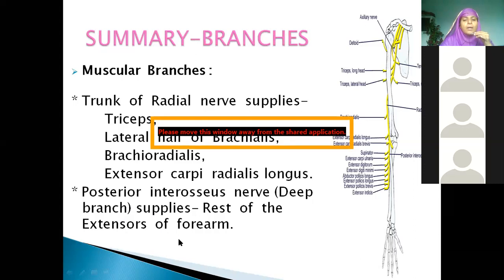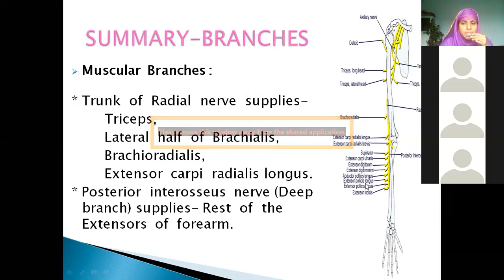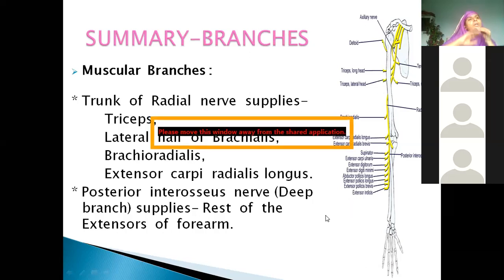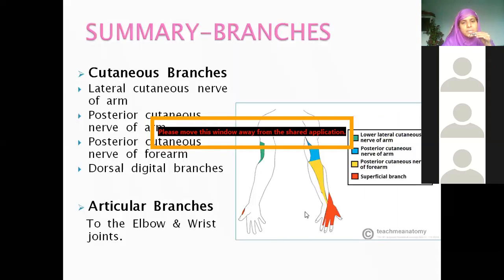Very good. All textbooks have given this picture. You have the list of all muscles here: extensor carpi radialis longus, brevis, supinator, extensor carpi ulnaris, digitorum, digiti minimi, abductor pollicis longus, extensor pollicis longus, extensor pollicis brevis, extensor indicis. You need to learn this picture because this is an essay question. One nerve which shows all the branches is important. You can also study from the Chaurasia appendix chapter, or any book, Vishram Singh, Chaurasia, whichever is easy for you.